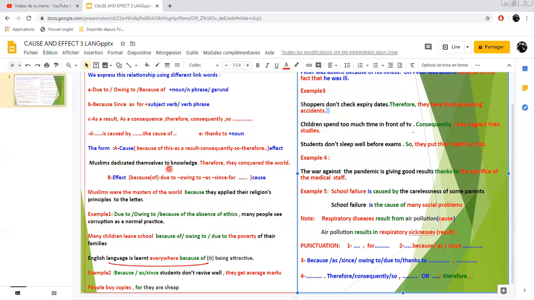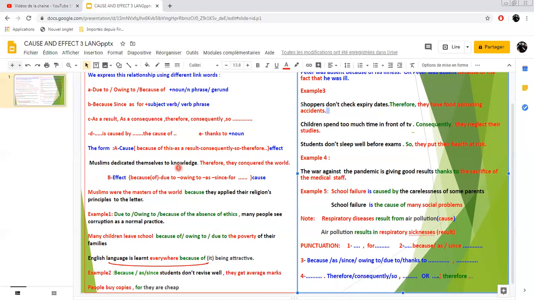So in here, this is the cause, this is the why. And here, this is what happened, this is the effect. Therefore, the effect link word, they conquered the world. So this is the consequence, the effect. And the cause here is because they dedicated themselves to knowledge.